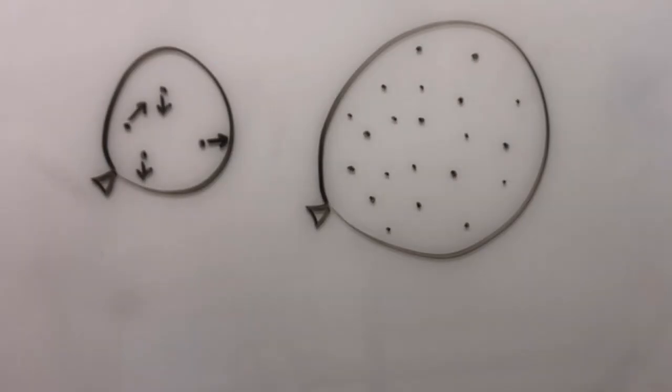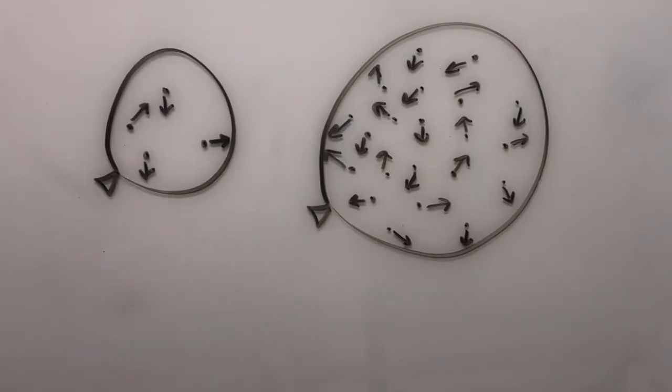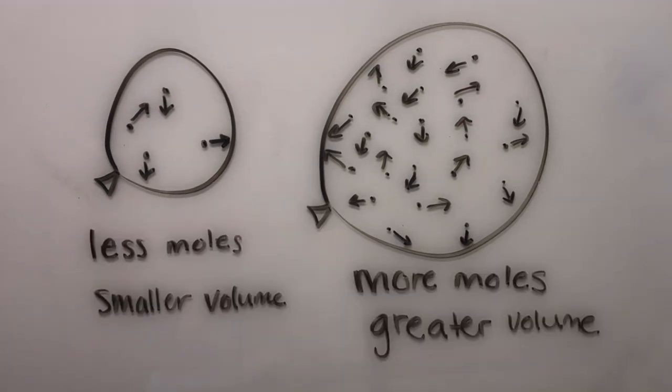Okay, so I think this might be my favorite gas law because I think it's just the easiest to comprehend. The idea is that if we increase the number of moles, we're basically increasing the number of stuff in something. And stuff takes up space. So if we put more moles into a balloon, it's going to need to have a greater volume. You can think about it on the molecular level. There are more gas molecules in this balloon, and so they're hitting the walls more, so it's a greater number of collisions, and the volume can change. But if you just think about it, more stuff takes up more volume.